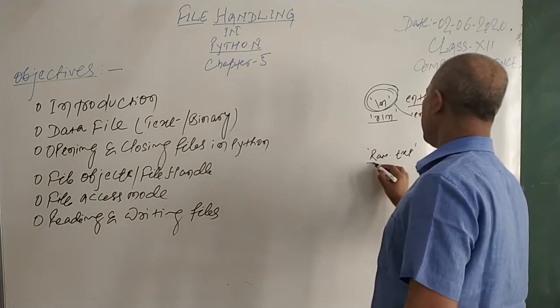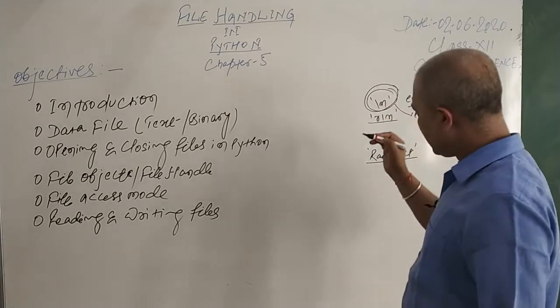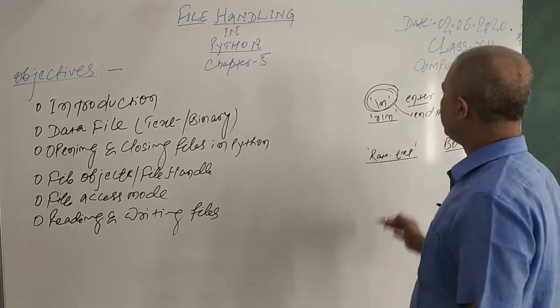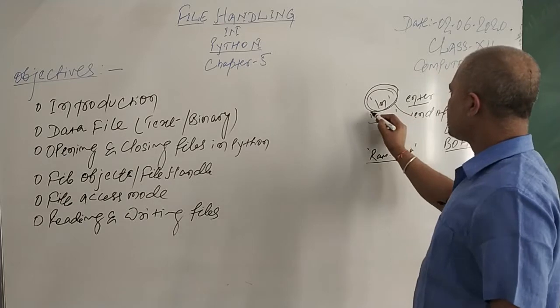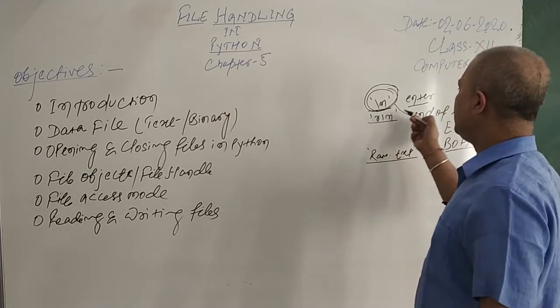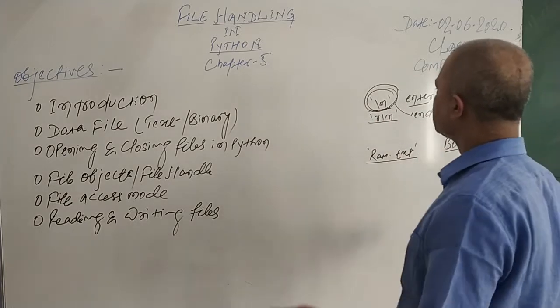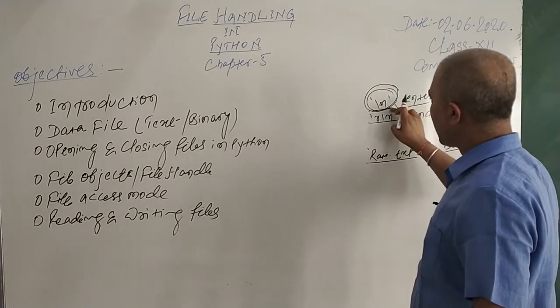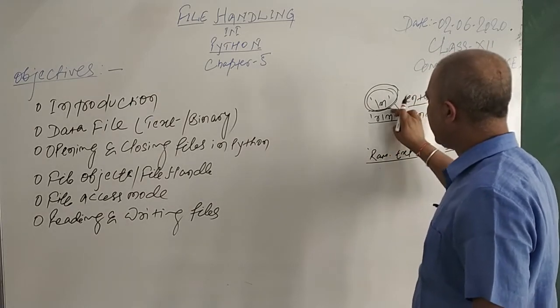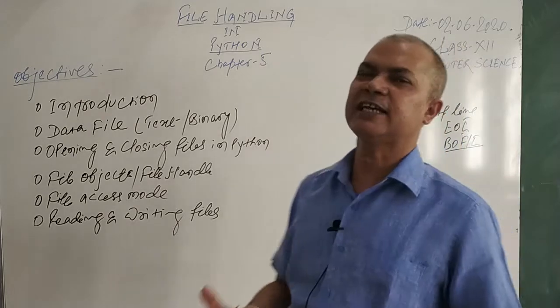If you have created a file ram.txt, whatever data I store will be there definitely, but automatically this \n will be included in your file and formatting takes place. Wherever you press the enter key, \n will be added. That's unique in a text file.